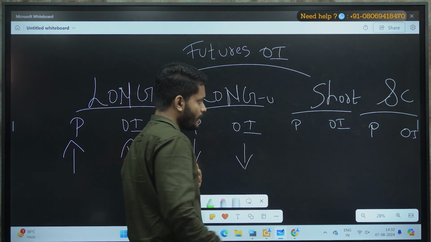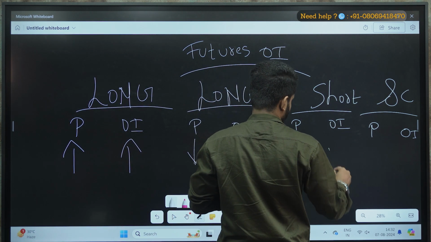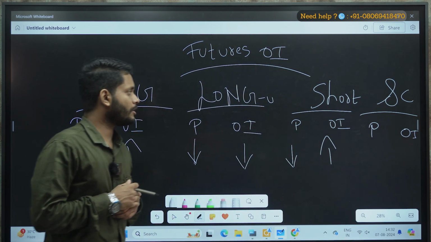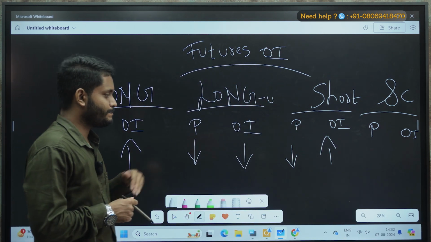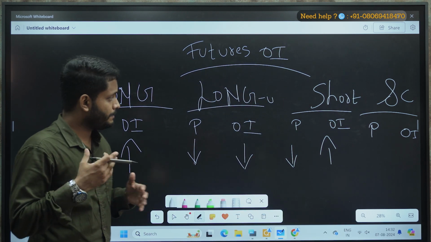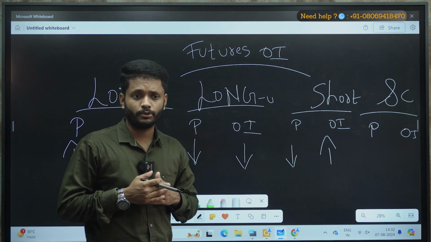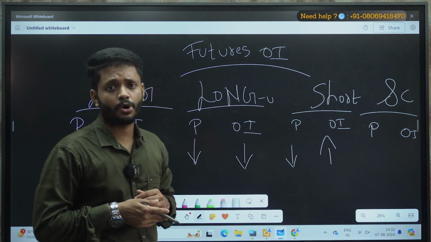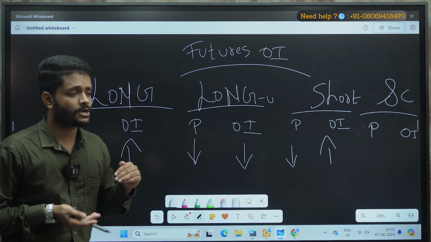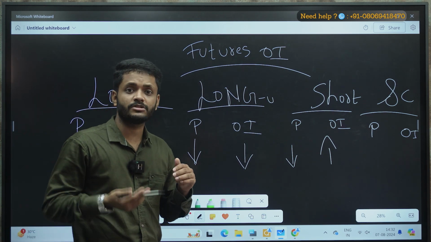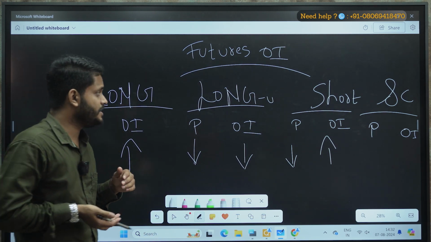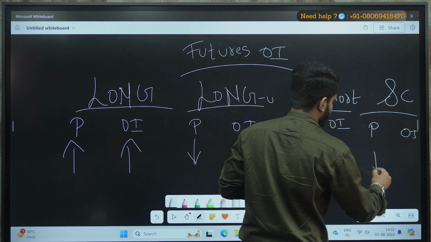Correct? What is short? Whenever there is a short build up, price usually comes down because people believe that the stock is going to go down. They will short the stock heavily. So price drops down and open interest shoots up because fresh short contracts are being initiated. Correct? Now what is short covering?